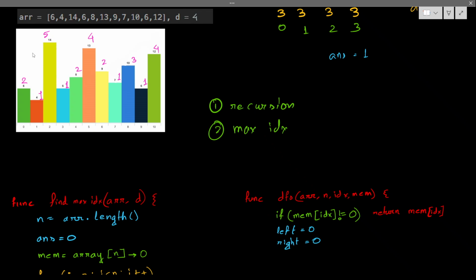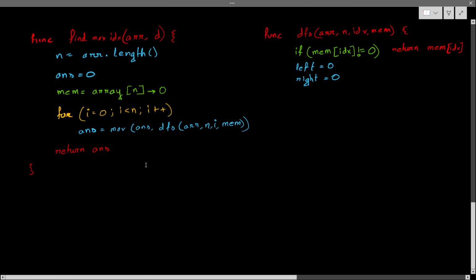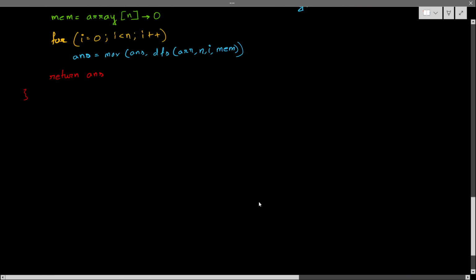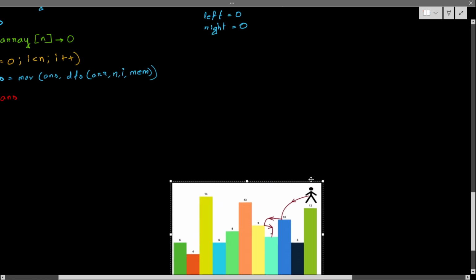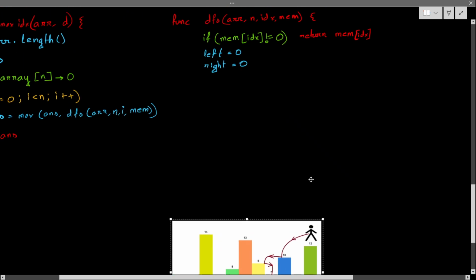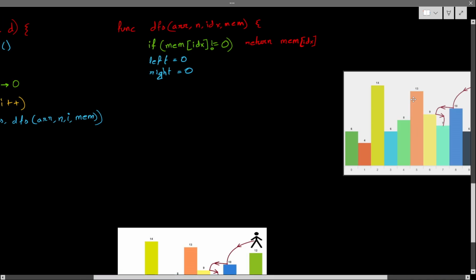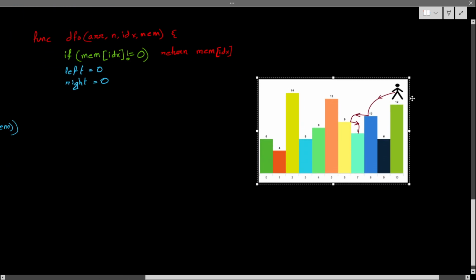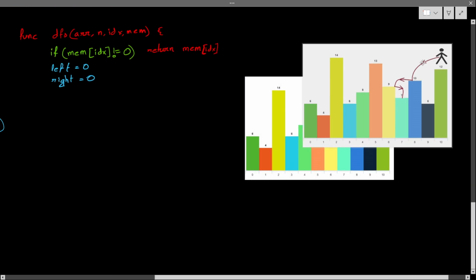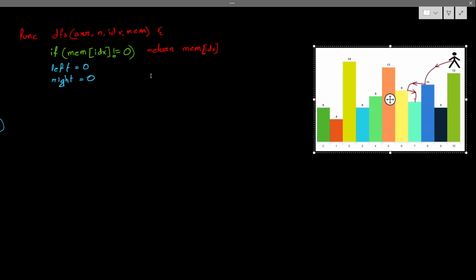Let's take this example. This is a good example, right? Let's take this, copy and paste. Is it fine? Okay, let's put this picture here. As we are focusing only on the DFS function, let's put the picture here.